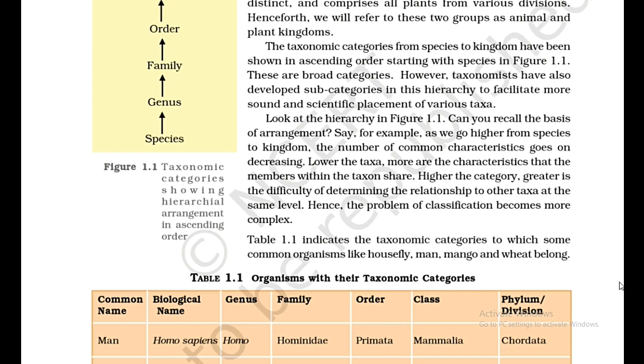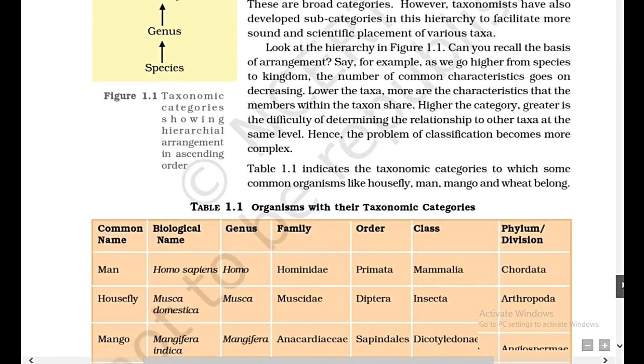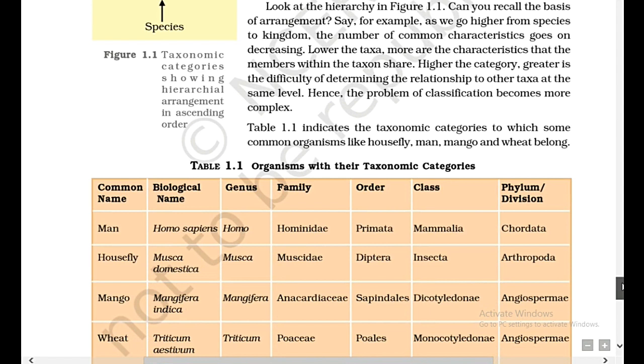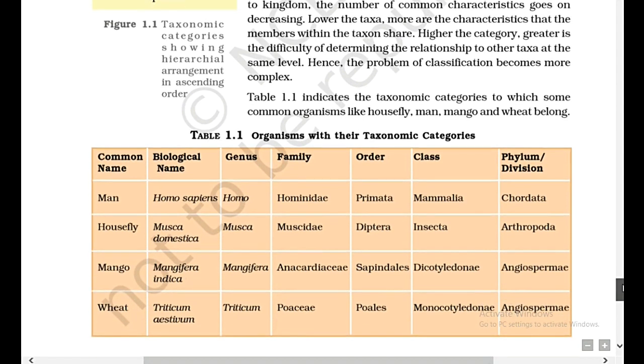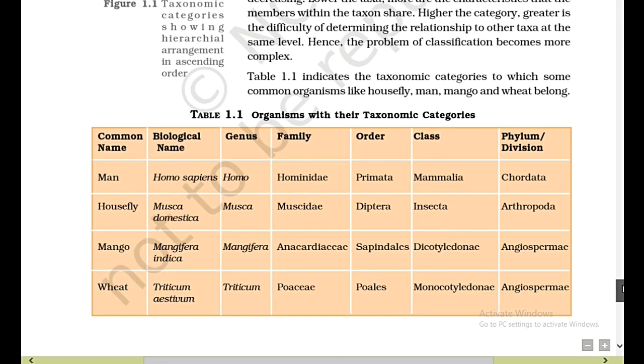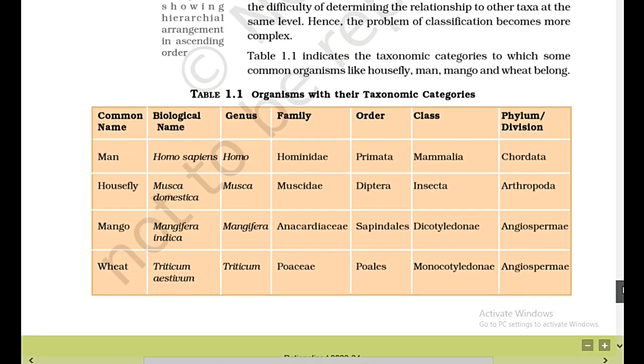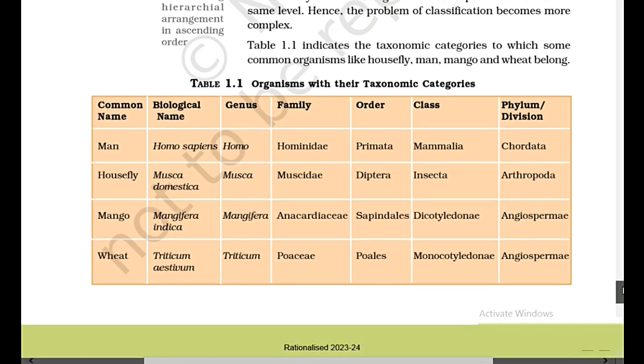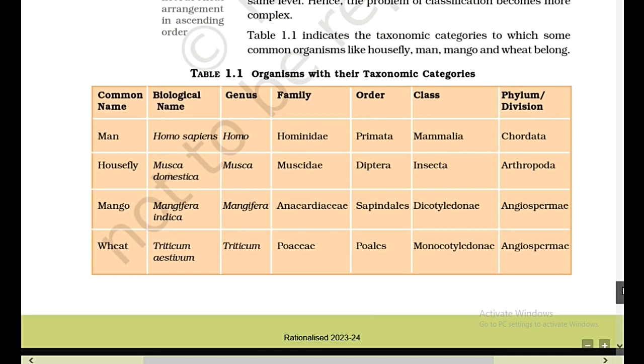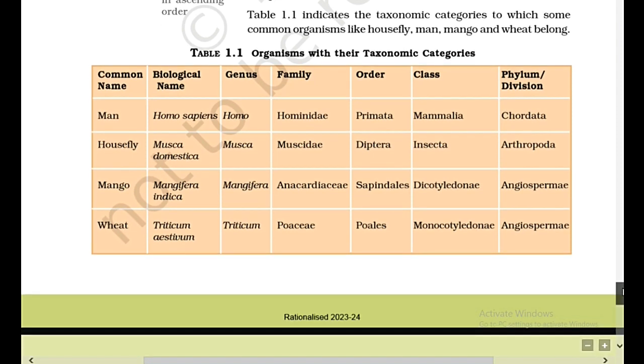Look at the hierarchy in Figure 1.1. Can you recall the basis of arrangement? Say, for example, as we go higher from species to kingdom, the number of common characteristics goes on decreasing. Lower the taxa, more are the characteristics that the members within the taxon share. Higher the category, greater is the difficulty of determining the relationship to other taxa at the same level. Hence, the problem of classification becomes more complex. Table 1.1 indicates the taxonomic categories to which some common organisms like housefly, man, mango, and wheat belong.